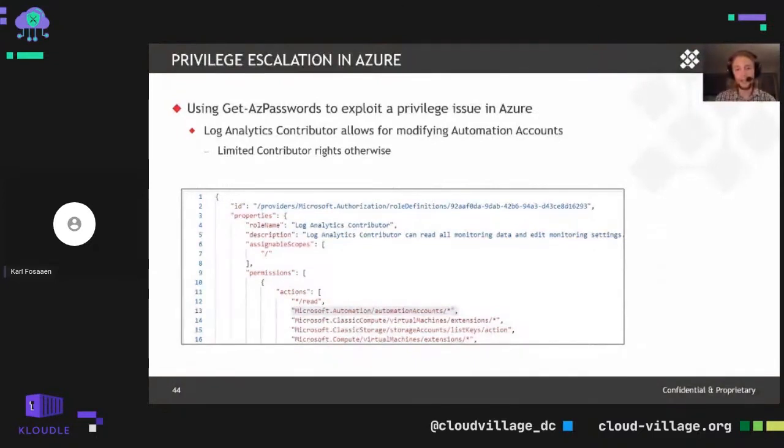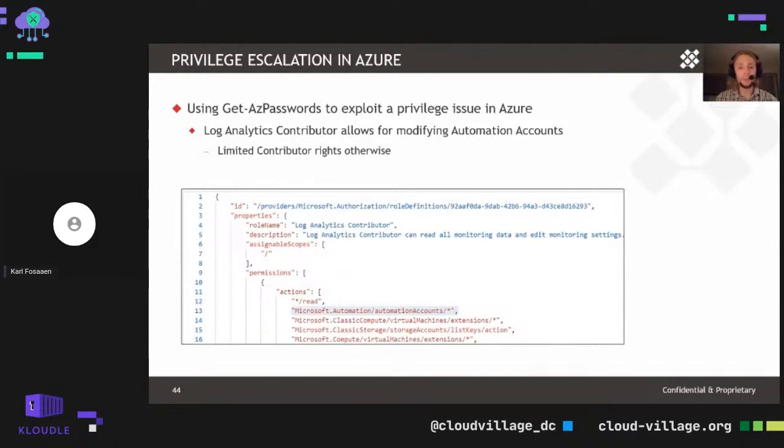It allows you to read monitoring data, edit monitoring settings, anything like that. As part of that, the role itself has automation account star permissions for the actions wherever it's applied. We typically see this applied at the subscription level.